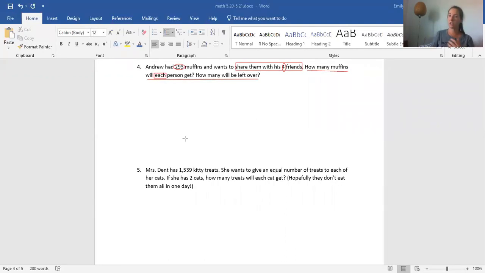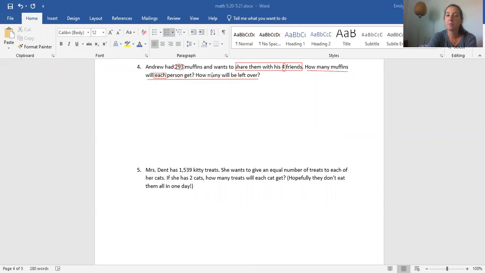Remember I told you that each means either multiplication or division? So, the reason it's division is because we're going from a big number, 293 muffins, into a smaller number. We're breaking them into smaller groups. If it was the opposite, we had 2 small numbers, we were putting them together to make a big number, it would be multiplication.